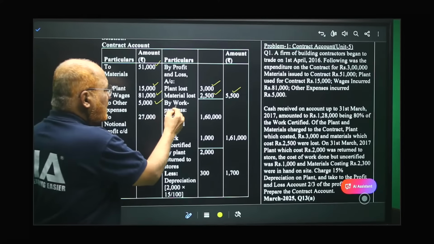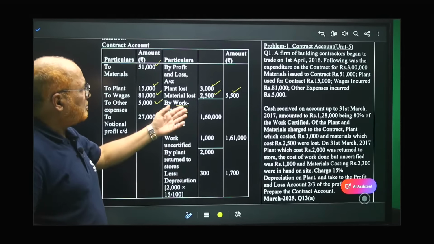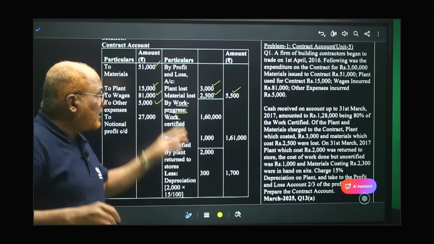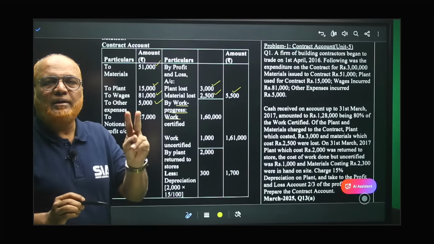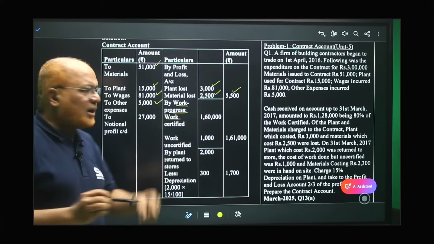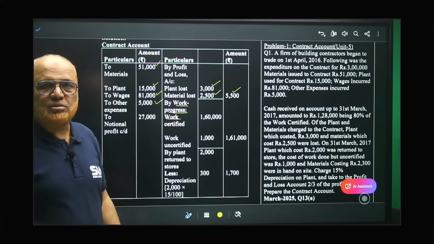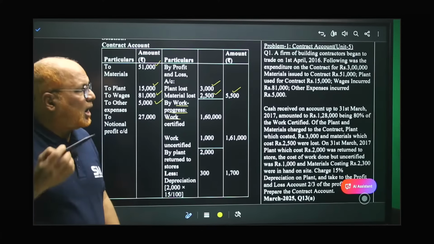Next is work in progress. This is very, very important. In some problems, this plant loss and material loss will not be there. But work in progress will be there compulsorily in every problem. So two items, work certified and work uncertified. Work certified, 1,60,000. It is not given in the problem. You have to find out how.